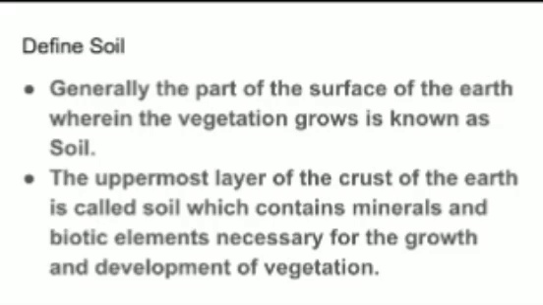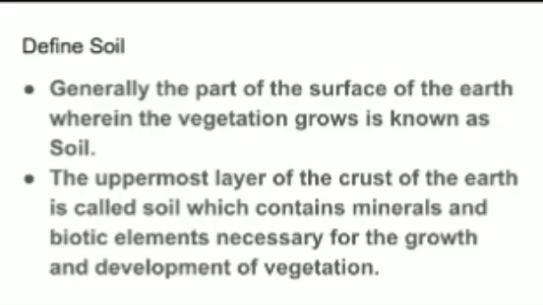Otherwise, another definition: the uppermost layer of the crust of the earth is called soil, in which it contains minerals and biotic elements. Biotic elements like living organisms, microorganisms, insects. So the uppermost crust of the earth, the layer in which there are minerals as well as biotic elements like microorganisms and insects, that is suitable for the development of vegetation, that is, the development of trees or plants.